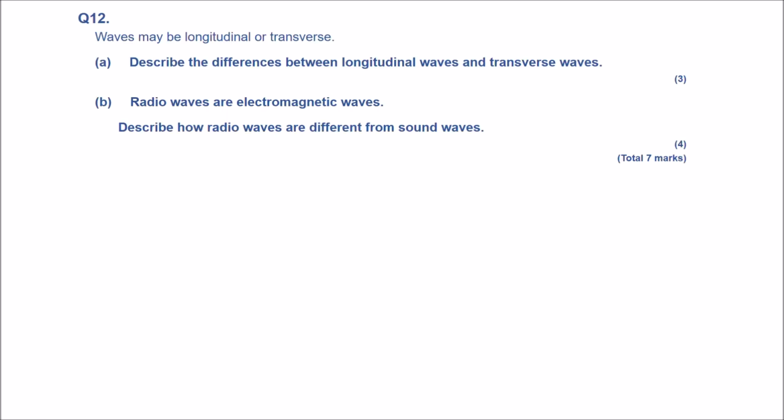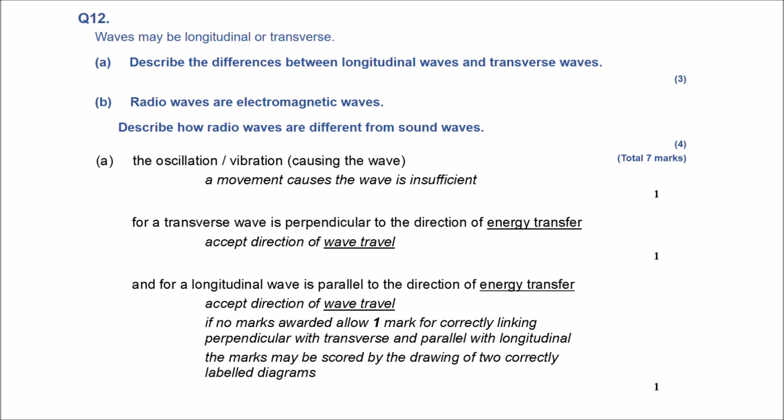Waves may be longitudinal or transverse. Describe the differences between these 2 types of waves. So 3 marks. And then we have radio waves or electromagnetic waves. Describe how radio waves are different from sound waves. So first, longitudinal and transverse. We need to talk about oscillation or vibration. They're very important scientific terms.